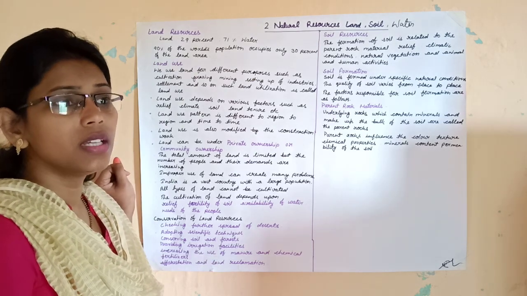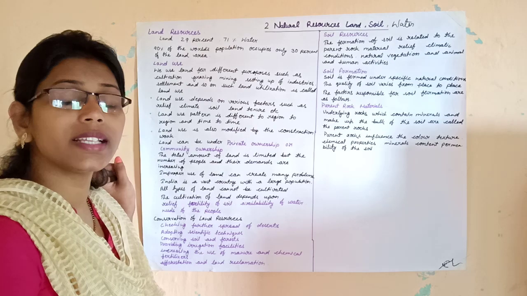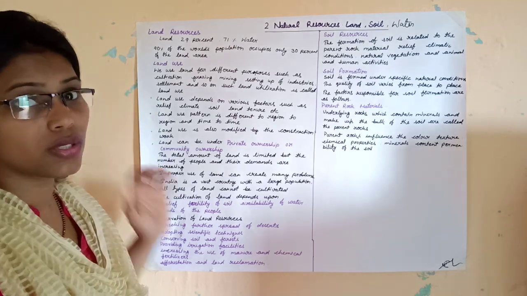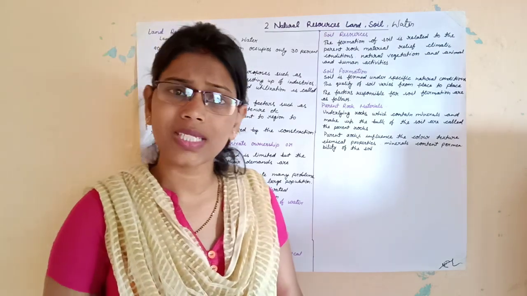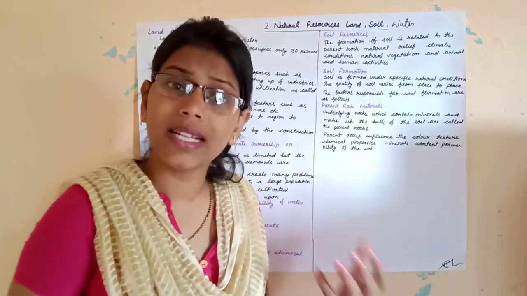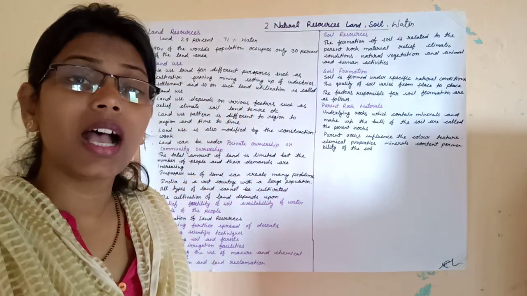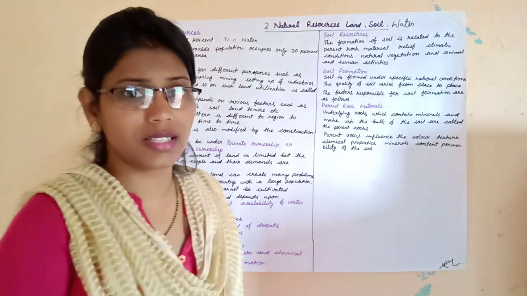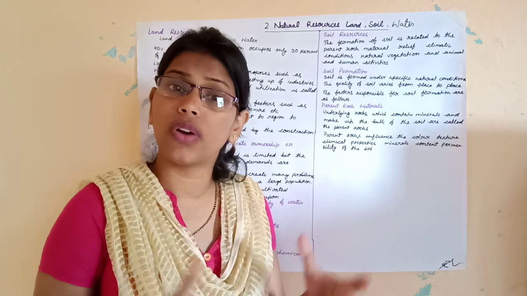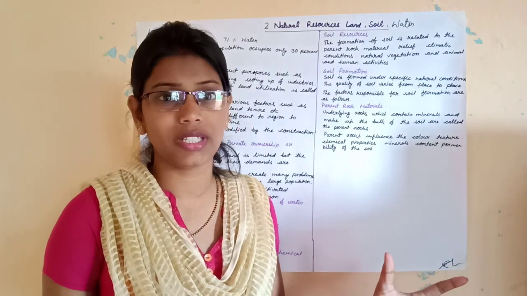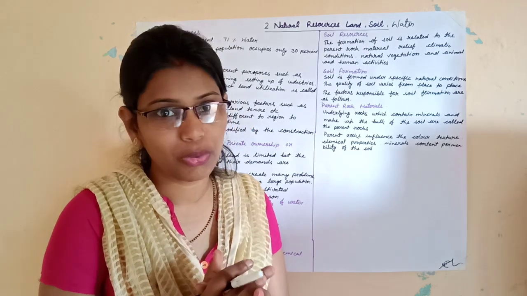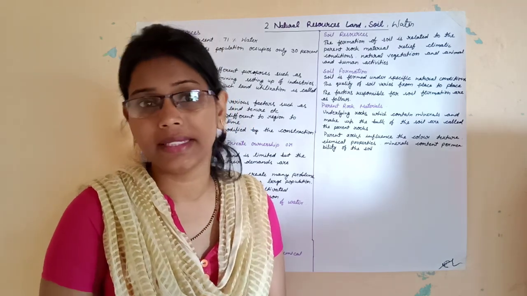Why? Children, distribution of land is very uneven in our country and also in the world. Some areas are highly populated and some are sparsely populated. What are the reasons behind it?